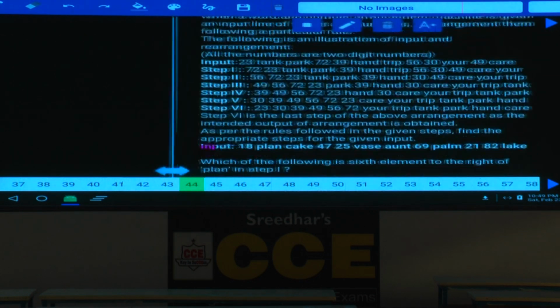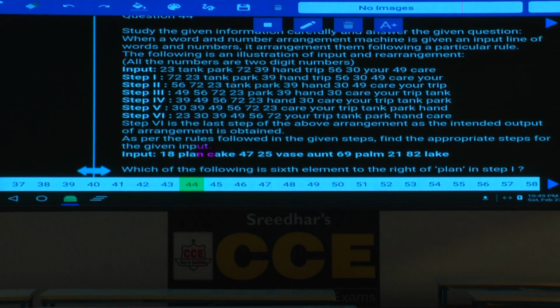Now just I will explain the logic and the pattern followed in this. Now 23, 30, 39 and so on. All the numbers are arranged in the ascending order. Now the words, tank and so on, the words in the descending order. Numbers ascending order followed by words in the descending order. Then the pattern. Highest number at the first place, highest word at the last place. Further these numbers shifted to the right hand side, word shifted to the left hand side and the previous number arranged at the left hand side. Now the previous word arranged to the right hand side. Clear now? This is how all these 6 steps were arranged.